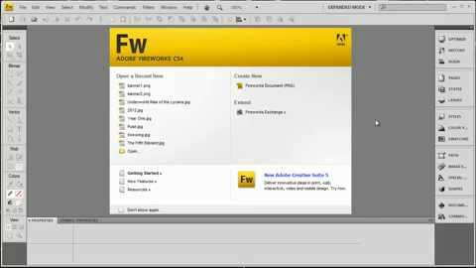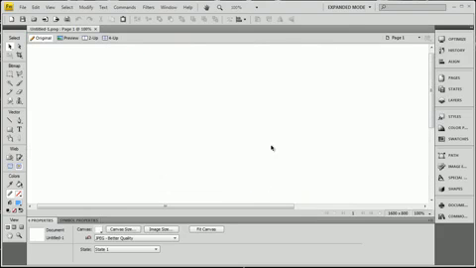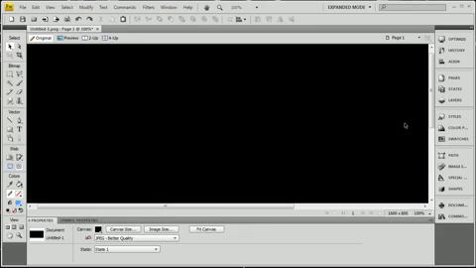Okay, here we are in Fireworks CS4, and the first thing I'm going to do is create a new document here. Let's just make it a good 1800 wide, or you can go about 1600. Let's just do 1600, and we're going to pin ours to the left. You'll see what I'm talking about very soon. Let's make this 800. Okay. Now I have the canvas white. I'm going to change it to black.